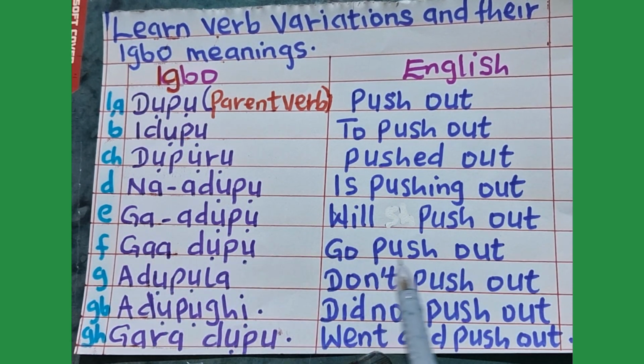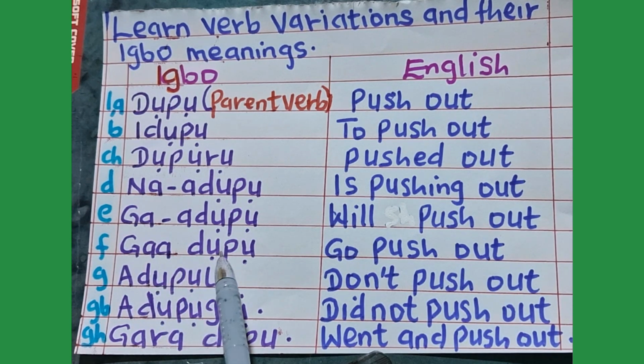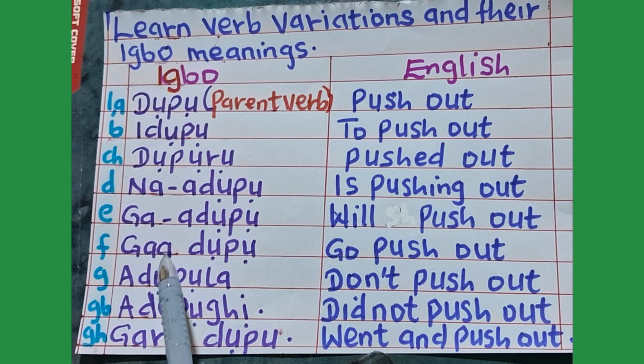Number 3, ga adopo, go push out. When you hear ga, it is a command. It is a verb. We use it to give command or instructions.